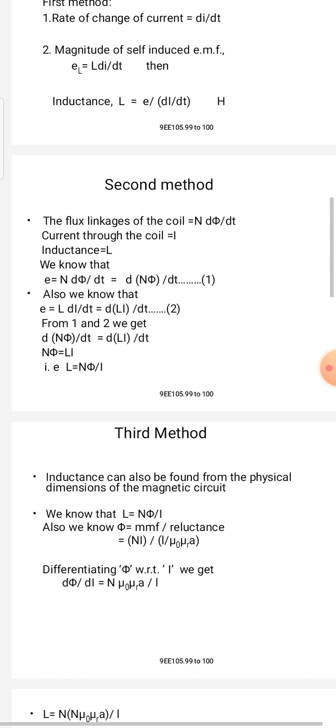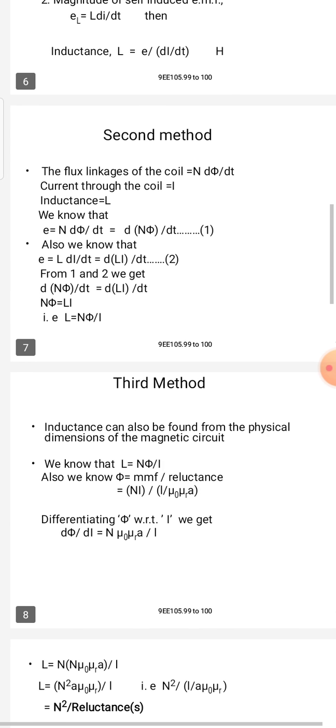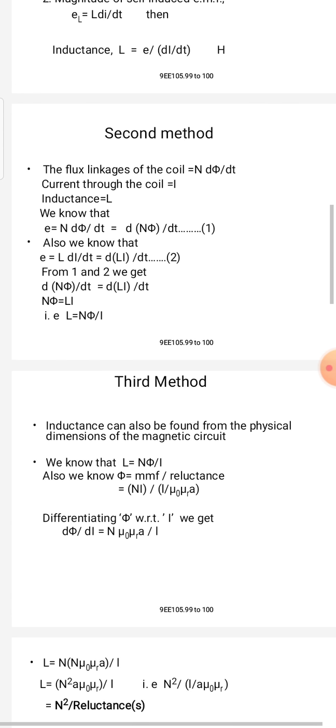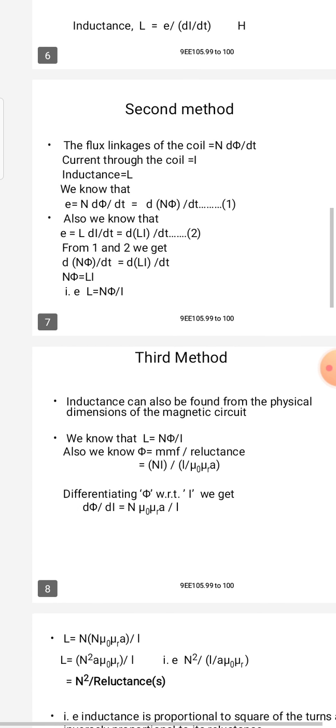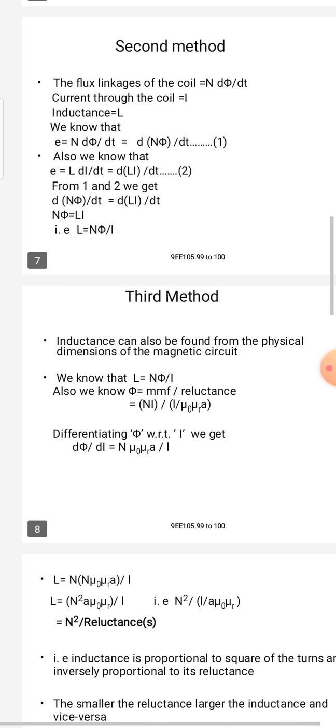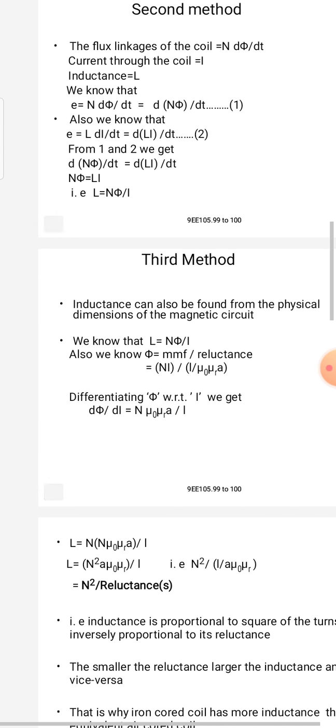Also we know that the induced voltage E is equal to L di by dt, that is equal to d of (L into I) by dt. That is equation number 2. From equations 1 and 2 we get d of (N into φ) by dt equal to d of (L I) by dt.